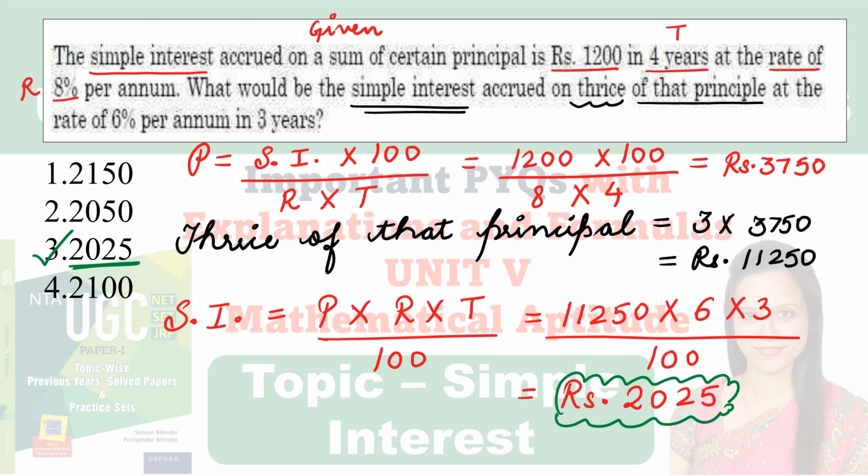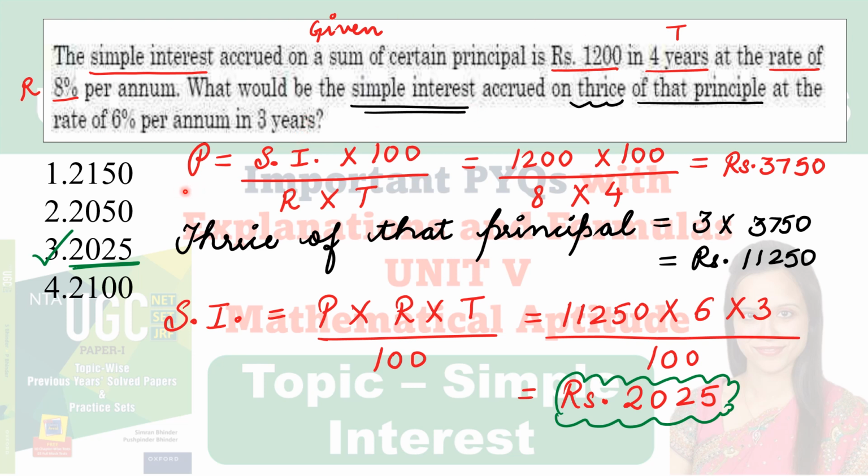Again, I will ask you to read the question attentively. The simple interest accrued on a sum of a certain principal is given. Simple interest is 1200 in 4 years, so time is given in the question, at the rate of 8% per annum. What would be the simple interest accrued on thrice of that principal? You have to read it carefully, at the rate of 6% per annum in 3 years. You can read the question again on your final day.